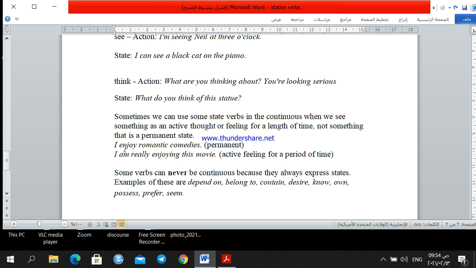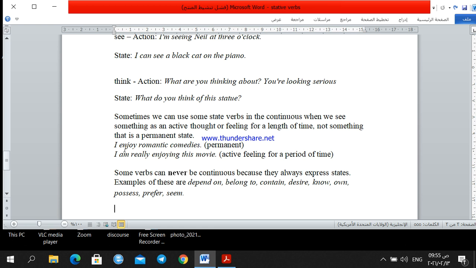Something belongs. This is something fixed. Contain. This box contains apples, not is containing. No, this is wrong. Contains. Desire, know, own, possess, prefer, and see.